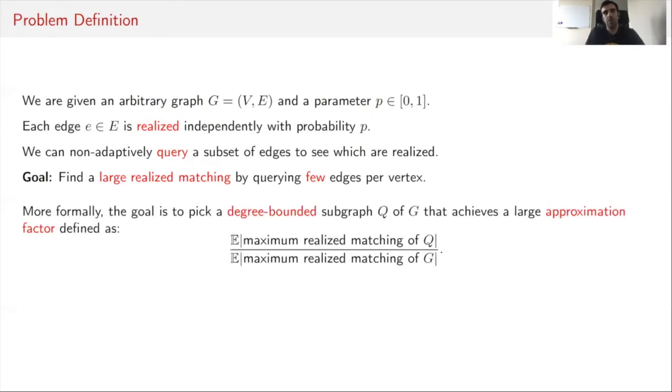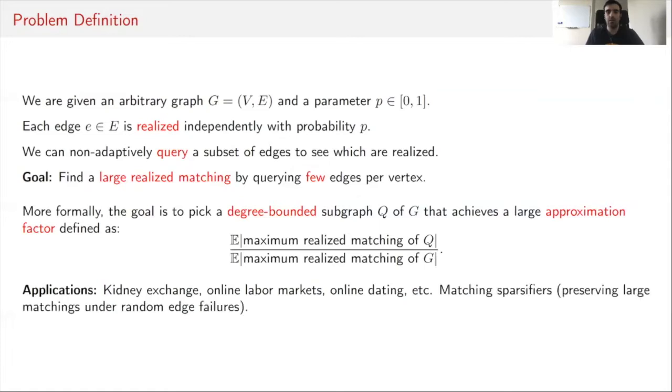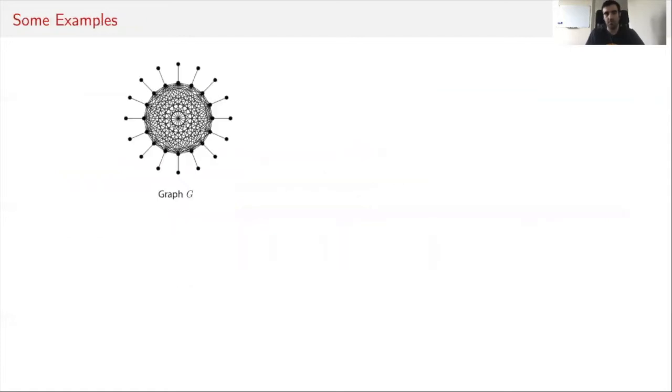More formally, given this graph G and this parameter P, we have to pick a degree-bounded subgraph Q of G that achieves a large approximation factor, where the approximation factor is defined as the following ratio. It is the expected size of the maximum realized matching of this subgraph Q that we pick over the expected size of the maximum realized matching of the whole graph G. This problem has many applications, for instance, in kidney exchange, online labor markets, online dating, and matching sparsifiers.